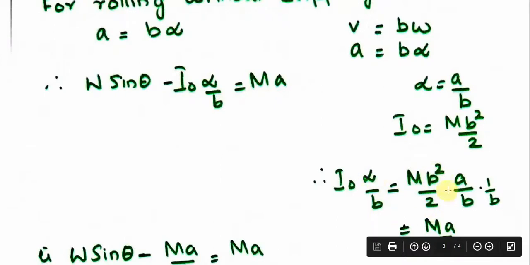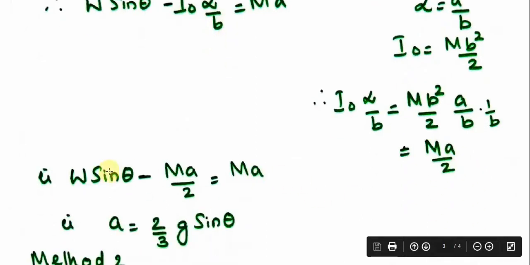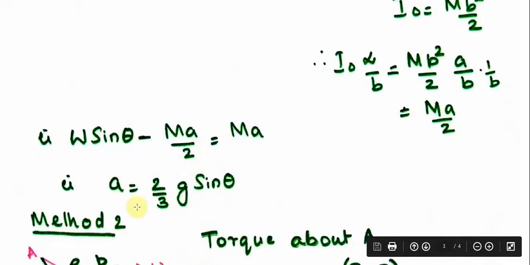Then alpha by B, I'm writing as A by B into 1 by B. So that is what is written over here. B square and here B square will cancel. What remains is MA by 2. So instead of I0 alpha by B, I can write MA by 2. So W sine theta minus MA by 2 is equal to MA. Rearranging, you can get the expression for the acceleration A as equal to 2 by 3 g sine theta.